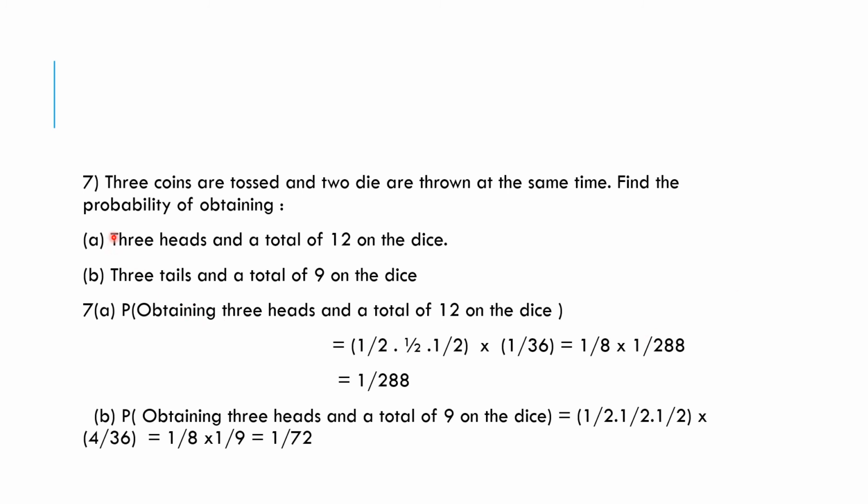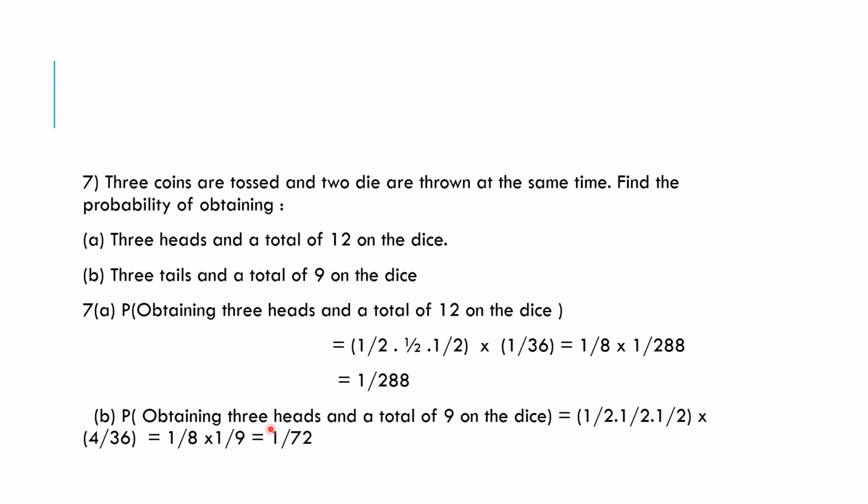Let's have a look at another question. 3 coins are tossed and 2 dice are thrown at the same time. Find the probability of obtaining A, 3 heads and a total of 12 on the dice, B, 3 tails and a total of 9 on the dice. Probability of obtaining 3 heads and a total of 12 on the dice is 1 over 2 times 1 over 2 times 1 over 2 times 1 over 36, which is 1 over 8 into 1 over 36, that is 1 over 288.